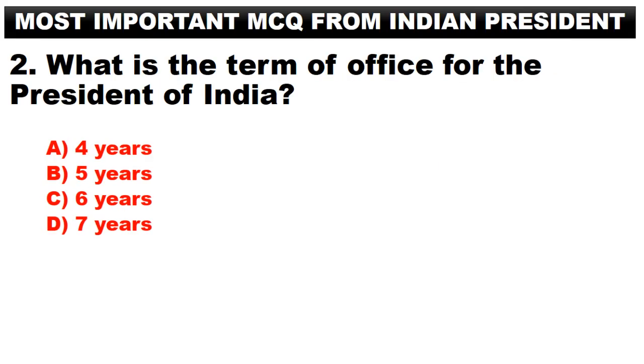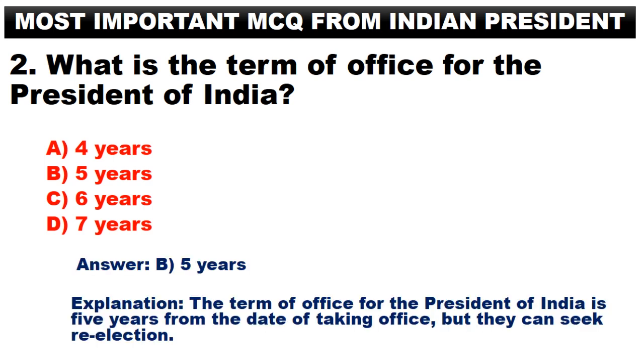What is the term of office for the President of India? A. 4 years. B. 5 years. C. 6 years. D. 7 years. Answer. B. 5 years. The term of office for the President of India is 5 years from the date of taking office, but they can seek re-election.